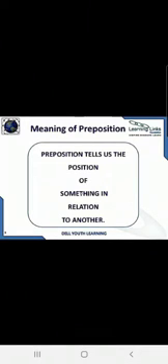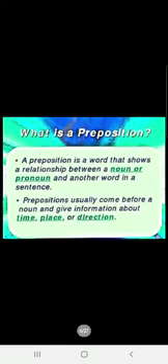A preposition in a sentence tells us the position of something in relation to another, which means a preposition is a word that shows a relationship between a noun or a pronoun and another word in a sentence. Prepositions usually come before a noun and give information about time, place or direction.